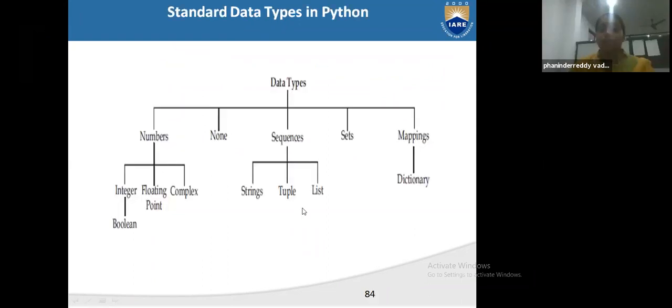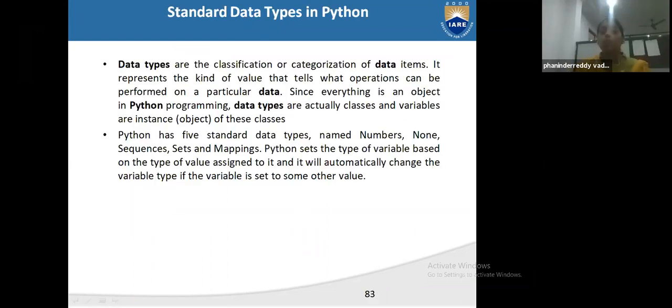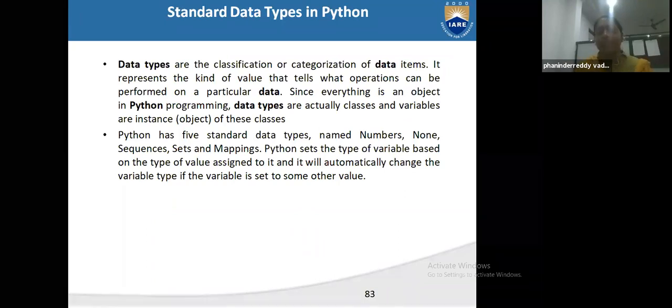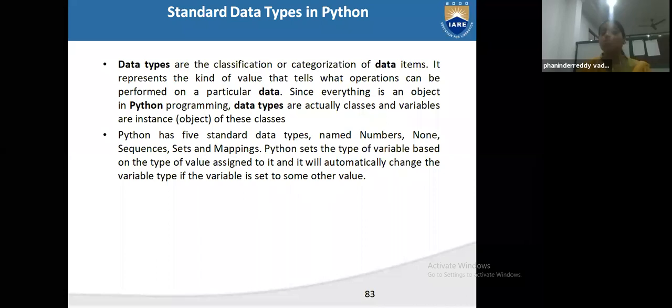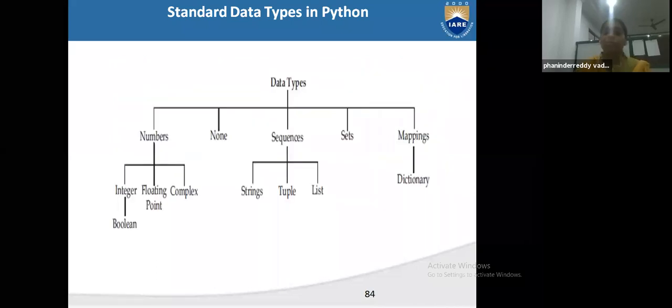See, data types are the classifications and categorizations of data. Means how, what is the type of data you will find out. Data means many types are there, you cannot imagine. But in Python, there are some categories of data, and that is called data types. It represents what kinds of data. So how many types of data types are there in Python? 5: number, none, sequence, set, mapping.